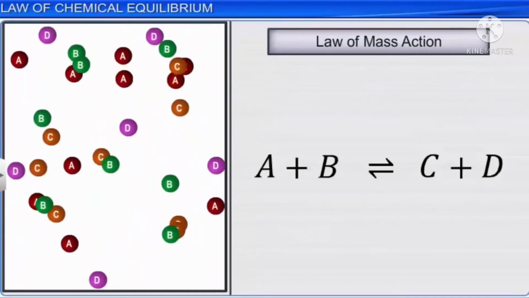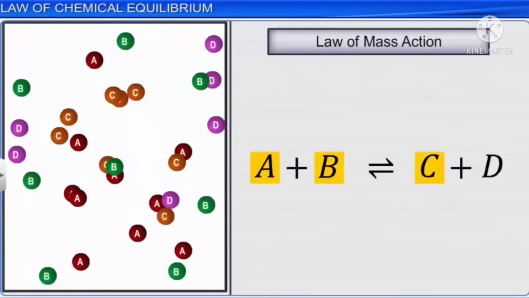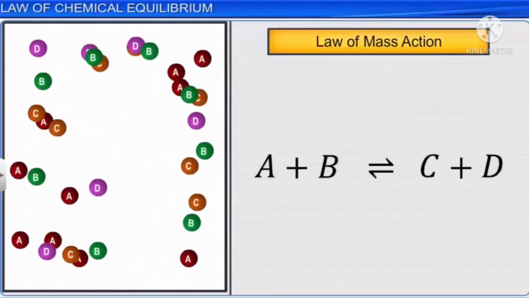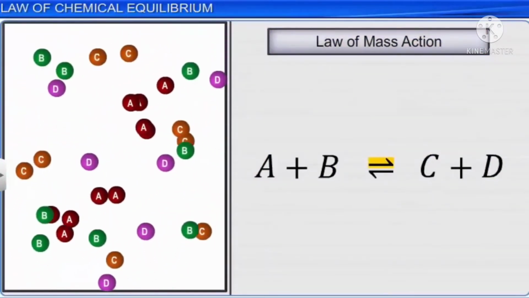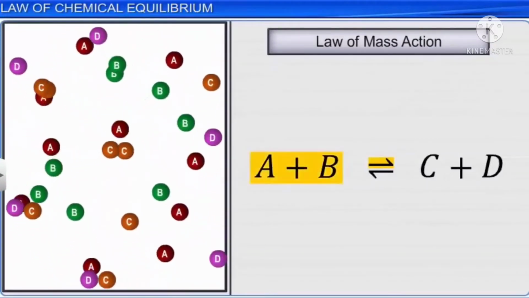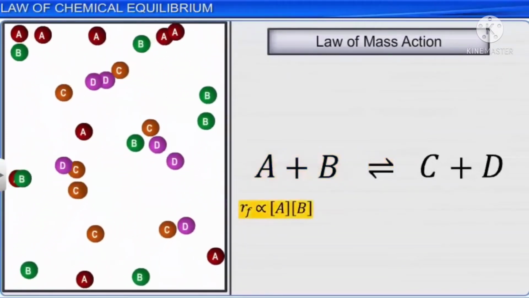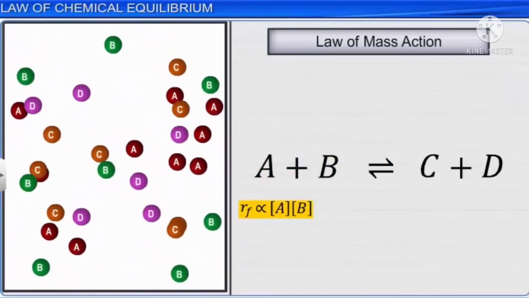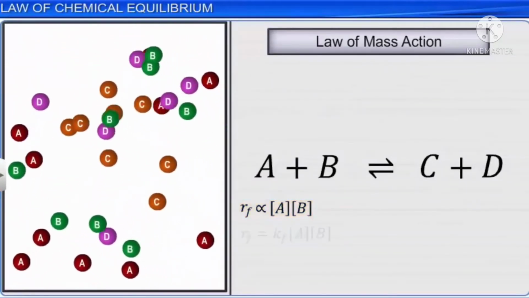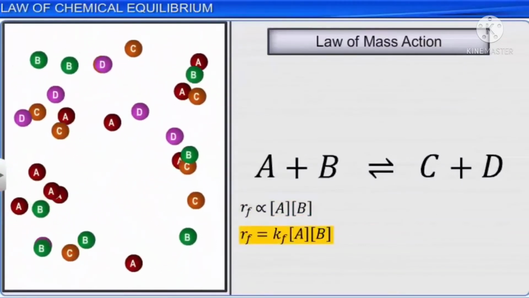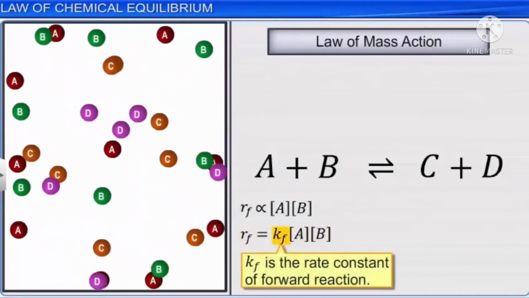Let 1 mole of A react with 1 mole of B to produce 1 mole each of C and D. According to the law of mass action, the rate of forward reaction will be proportional to the molar concentration of the reactants A and B. That is, the rate of forward reaction Rf is directly proportional to the concentration of the reactants A and B, or Rf is equal to Kf multiplied by the product of the concentrations of A and B, where Kf is the rate constant of forward reaction.